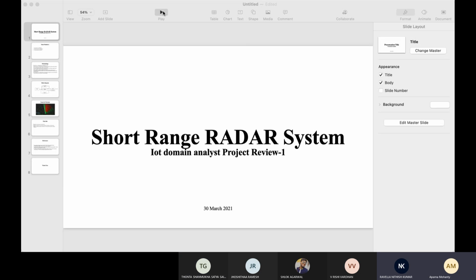It's a radar system, ma'am, a radio detection and ranging system. It is easy to detect objects and track them using radio waves to get the range and speed of the objects.